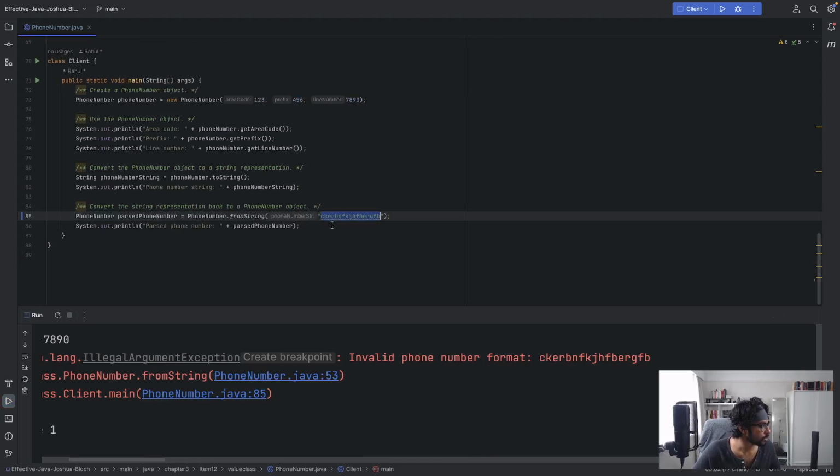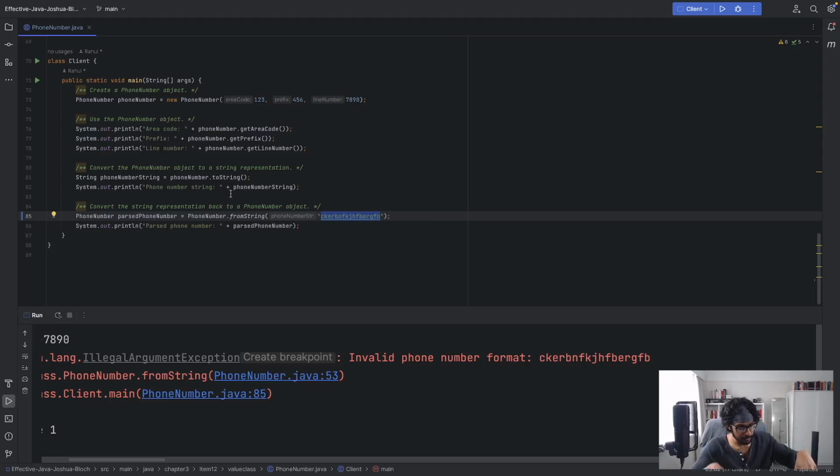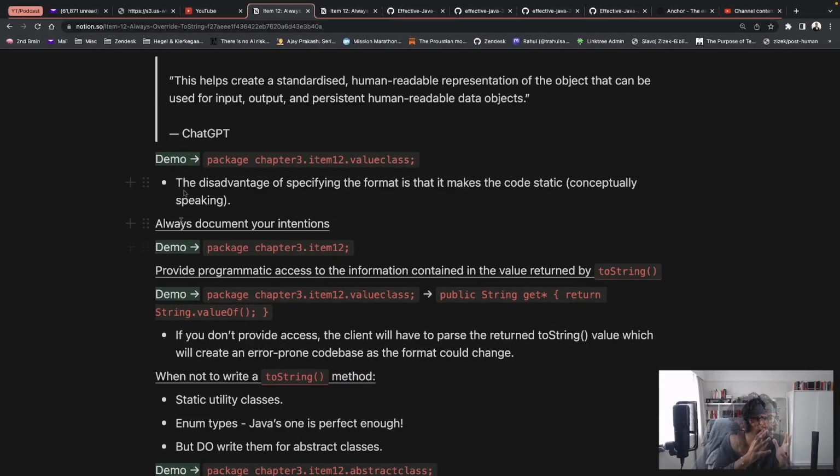That's good because if you want to convert this string to a phone number object, we want it to be of a certain type, of a certain format. And that's what this FromString method does. So the ToString and the FromString kind of interoperate. In any case, it seems self-evident that the disadvantage of specifying the format is that it makes the code static. Again, conceptually speaking, because now when you have a format, you can't make the FromString method or the ToString method that dynamic once you document it and you say that this is how this object has to be represented. But that's a trade-off a programmer has to make.